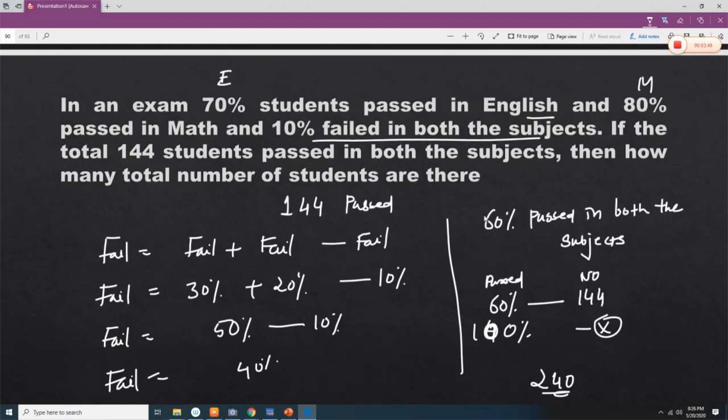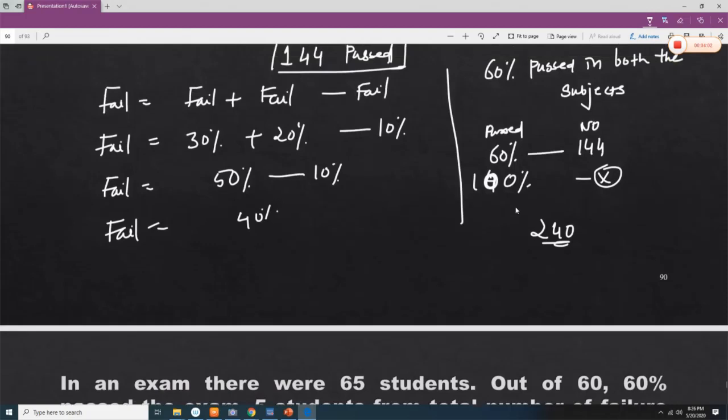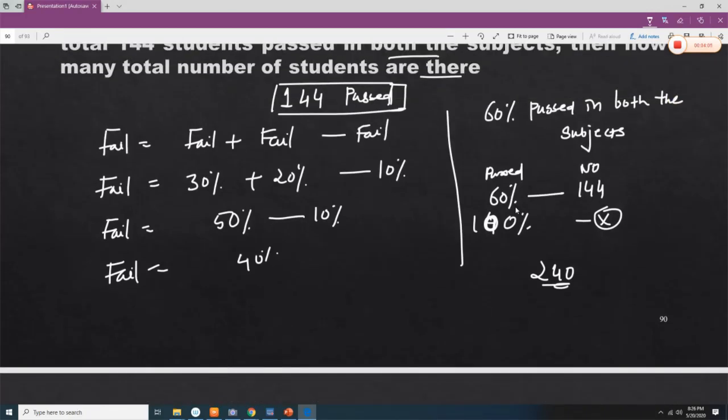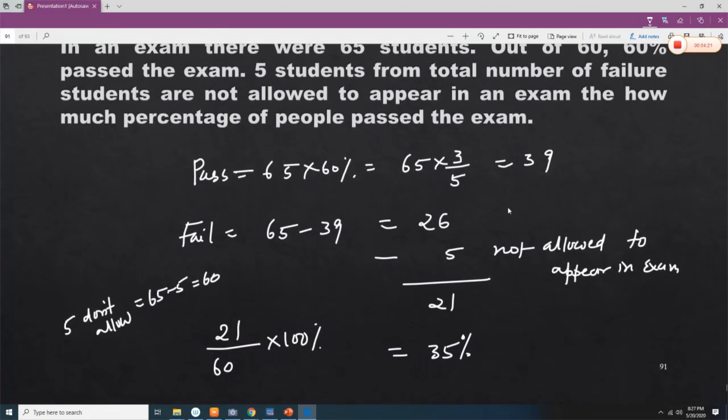In an exam 70% of students passed in English, and 80% of students passed in maths, and 10% failed in both the subjects. If a total of 144 students passed in both the subjects, then how many total students are there? So we know 144 students passed. So 60% passed in both the subjects, and in terms of number it is 144, so 100% is how much? It is 240 students.